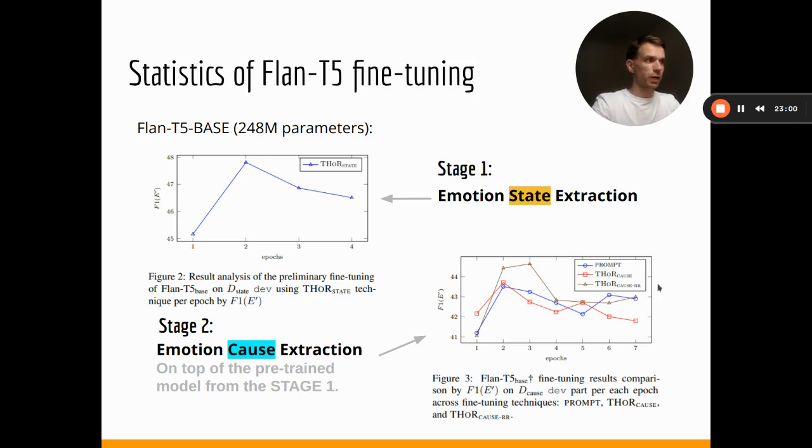As for the other models, in addition to the baseline prompt, we go with the so-called THOR cause, which involves only the application of emotion cause extraction without reasoning revision. And the third part of our experiment set involves the model where we combine emotion cause extraction with the reasoning revision.